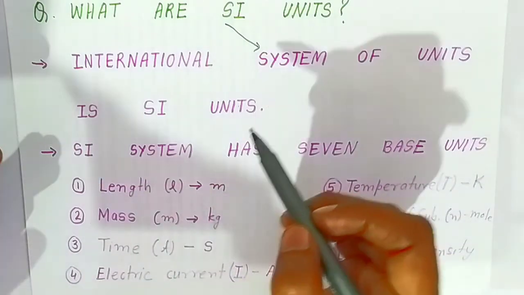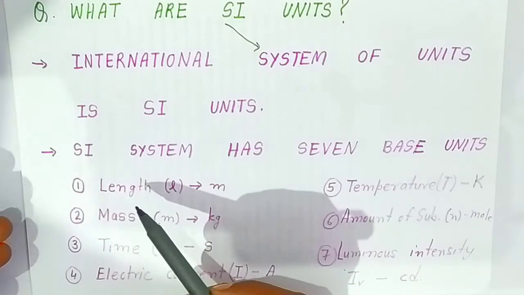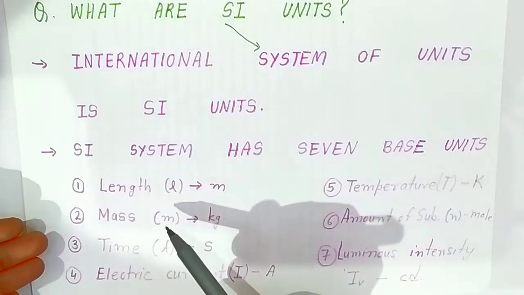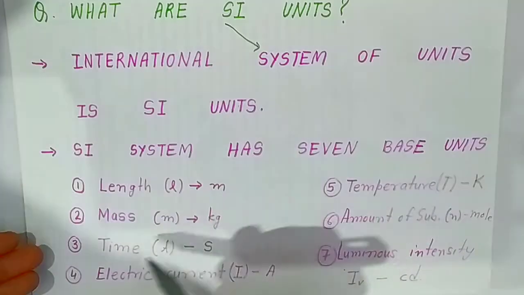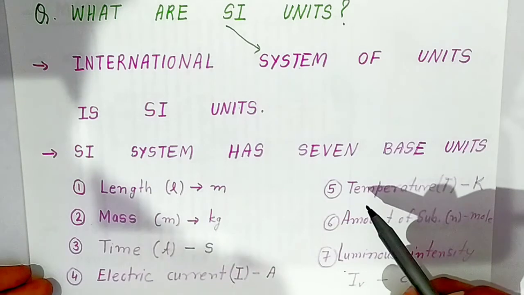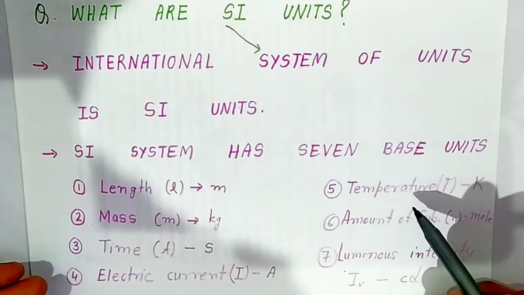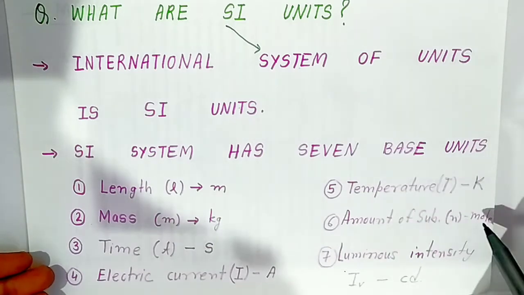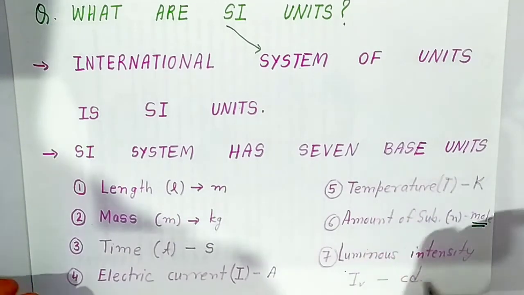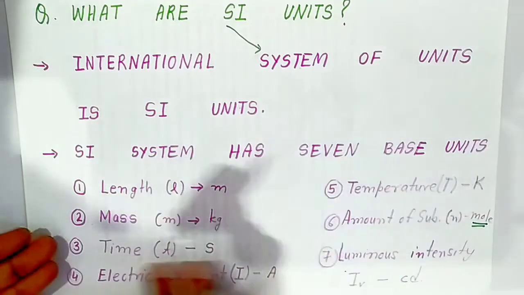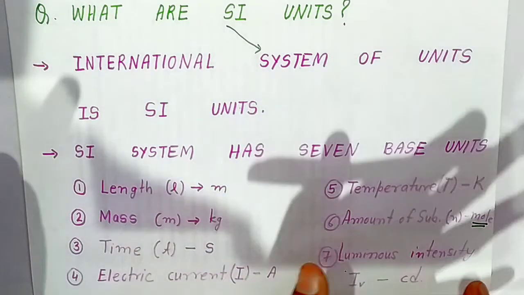In the SI system we are going to see the 7 basic physical quantities. Length we measure in meter, mass, shown with a small m, we measure in kilogram, time we measure in second, electric current we measure in ampere. The fifth physical quantity is temperature, measured in kelvin, capital K. Amount of substance is measured in mole, and luminous intensity is measured in candela, shown with cd. So these are the 7 basic SI units that we are going to see in detail.